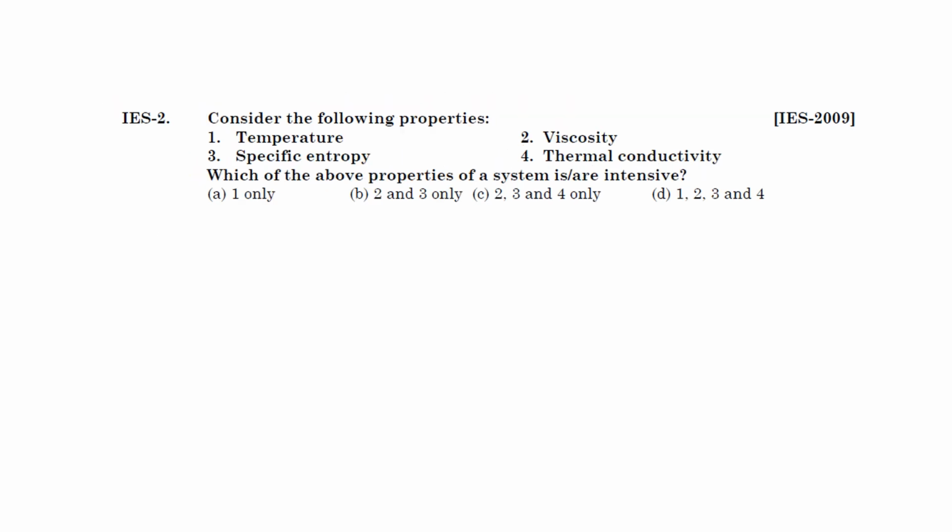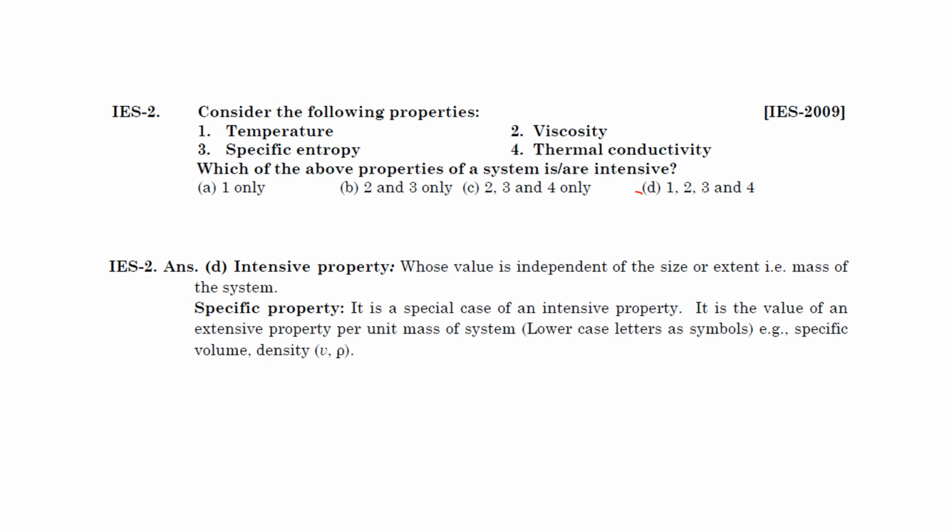Next question: consider the following properties: temperature, viscosity, specific entropy, thermal conductivity. Which of these properties of a system are intensive? So this is actually D, all are intensive properties: temperature, viscosity, specific entropy, thermal conductivity, all are intensive properties.